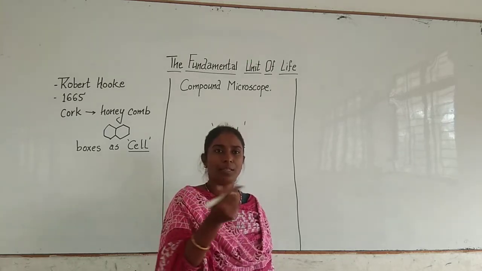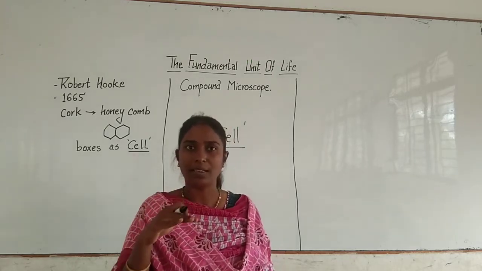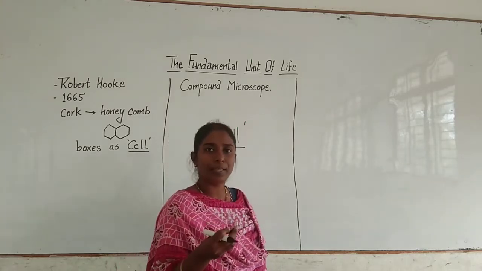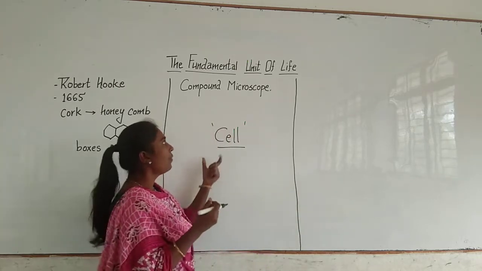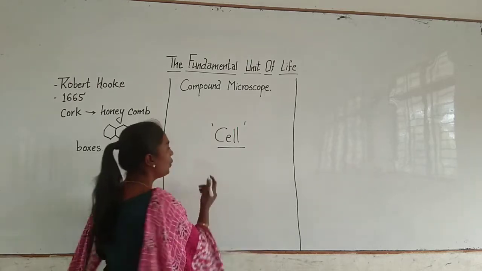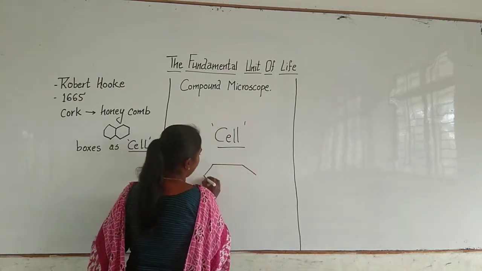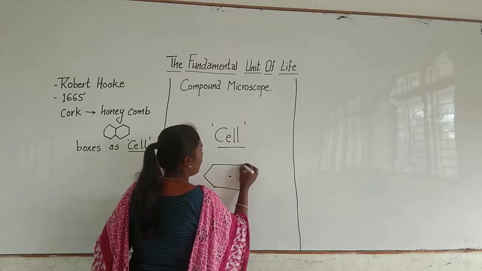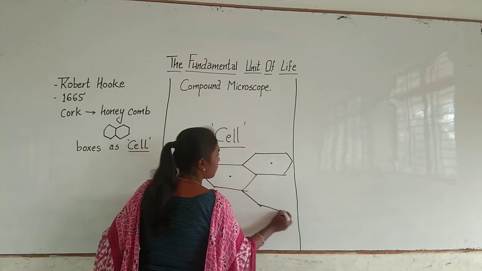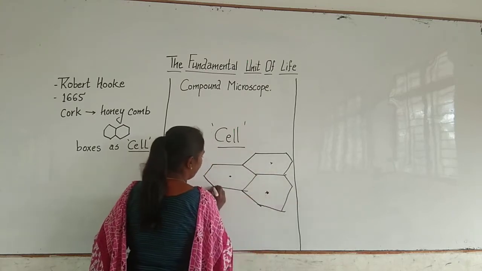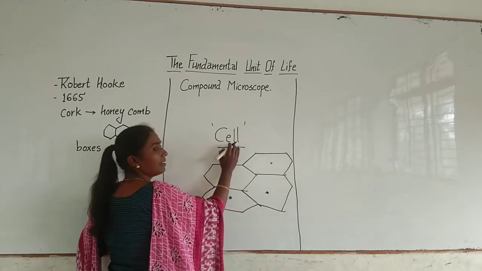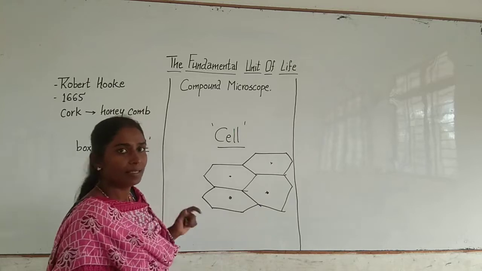And there is a way to see it using a coloring, a stain. Okay, we will be discussing it later. Just now I am giving you the gist. When you take the onion peel and observe it under the microscope, you can see structures like this. Right? Now each structure is a cell.